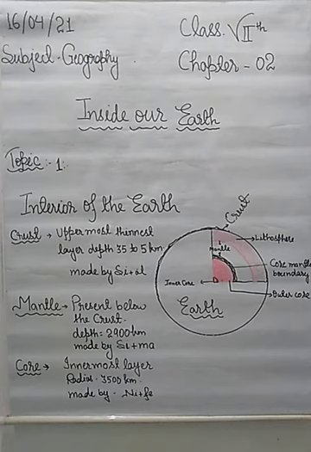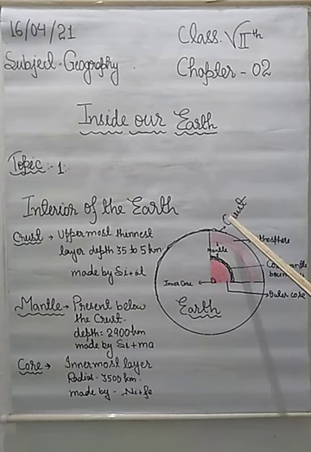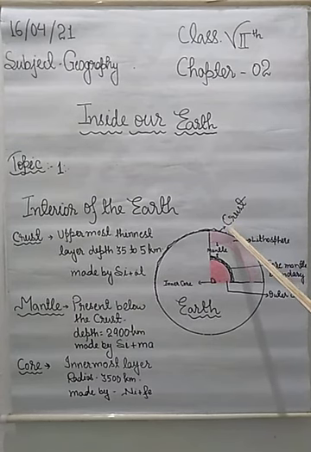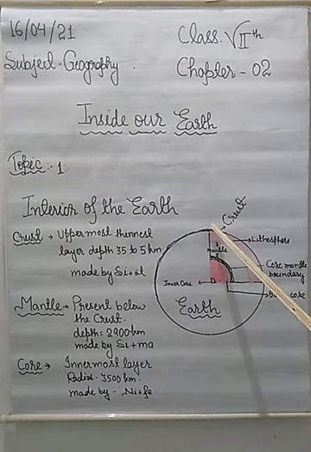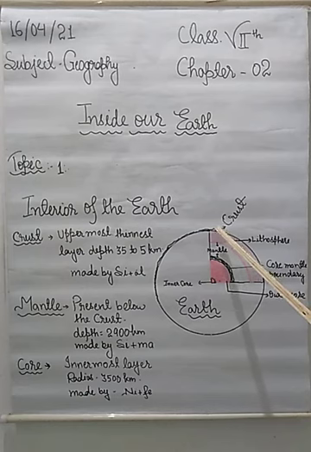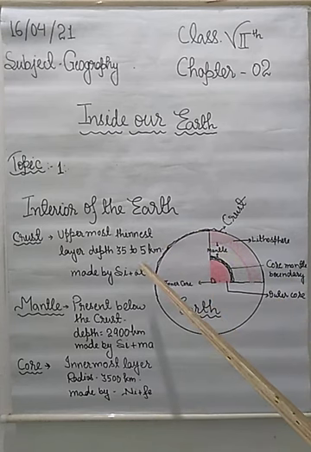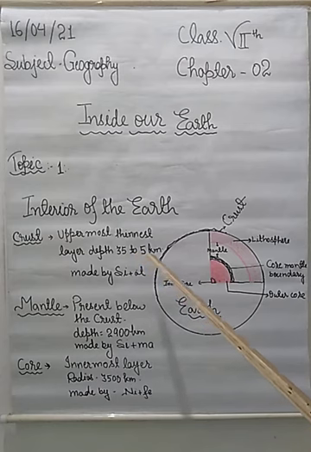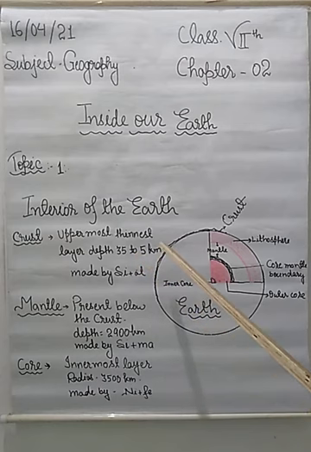So, as you can see on the whiteboard, this is the uppermost layer of the earth's surface, and this is the crust, which you can see is uneven. Alright, so this is the uppermost and thinnest layer, and the depth of this layer is 35 to 5 kilometer and it is made of Sial.